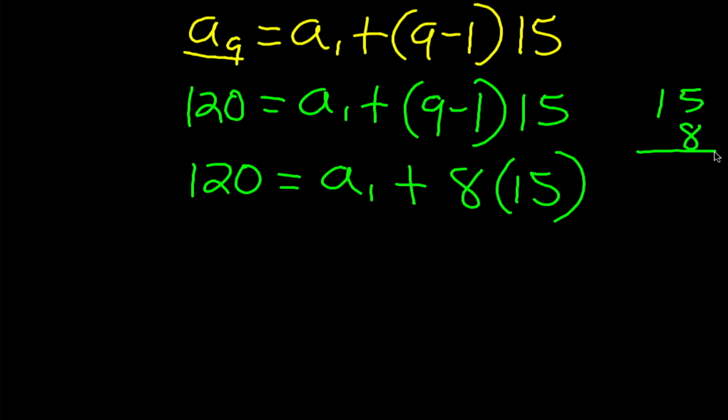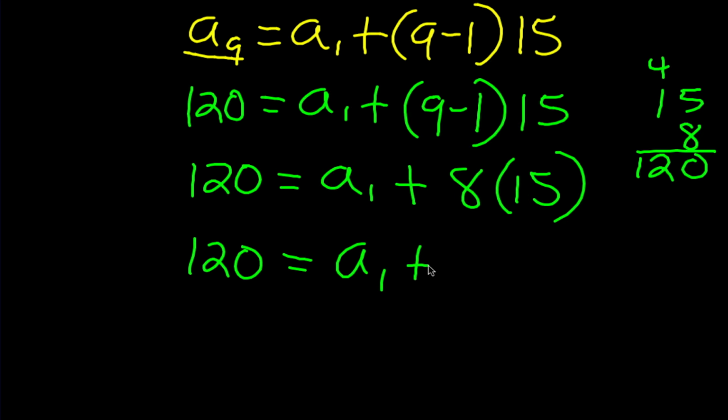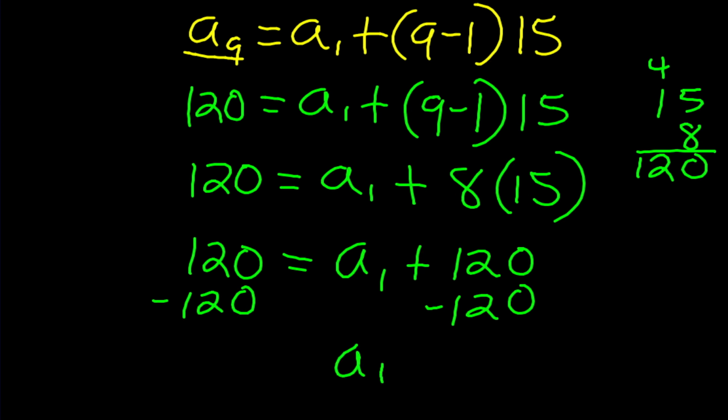15 times 8. 5 times 8 is 40. Carry the 4. 8 times 1 is 8. Plus 4 is 12. So it's going to be 120. So I've got 120 is equal to a sub 1 plus 120. Now to solve that, I got to get rid of the 120. So I subtract 120 from both sides. So that means a sub 1 is going to equal 120 minus 120 is 0. So my first term in the sequence is going to be 0.